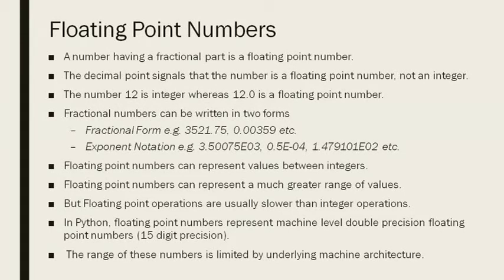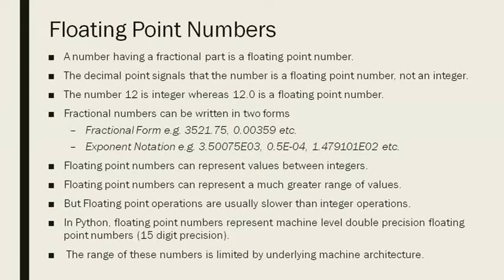Okay. So these are the examples of some exponent notation of fractional numbers or floating point numbers. Floating point numbers can represent values between integers. It has more range than the integers, because in between two integers there lie an infinite number of floating point numbers. If you take two numbers like 3 and 4, there will be infinite numbers between 3 and 4, starting from 3.0 and up to 4.0. So there will be infinite numbers.